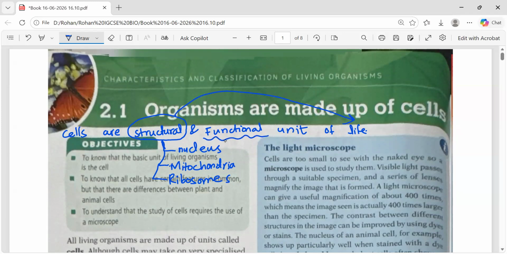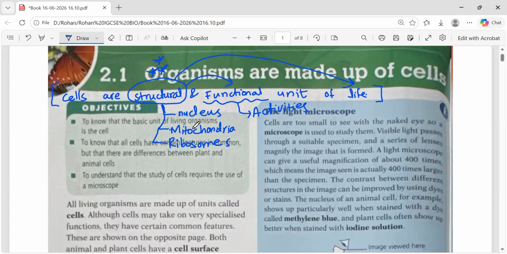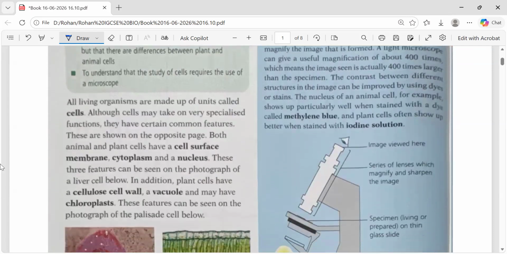Similarly, the cell is also a functional unit. How is it a functional unit? It performs different activities in the body. On this basis, we say this is a wholesome definition of the cell, that cells are the structural as well as the functional unit of life. Why is this so? Because there are different structures within the cell which are responsible for different functions. Clear? Are you clear with this definition? Yes. Okay.